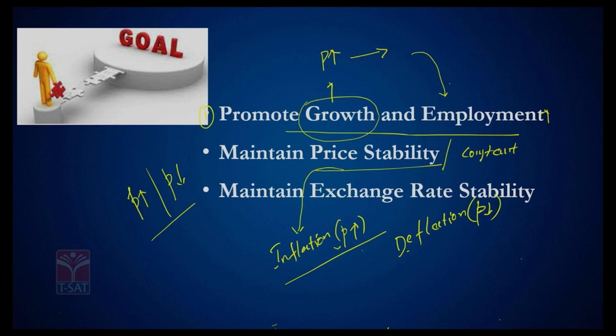The RBI tries to keep the rise or fall in prices within a reasonable margin, and that is the reason I said the RBI's second important objective is to maintain price stability. The third one is to maintain exchange rate stability.